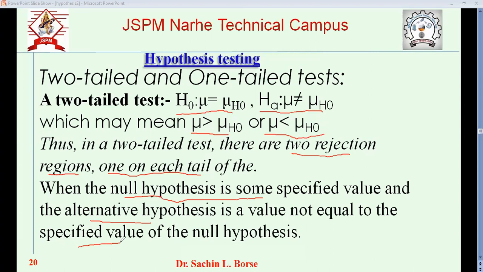In other cases, if that is not true, if mu is greater than mu h0, this can be your alternative hypothesis, or mu is less than mu h0 will be your alternative hypothesis. Okay, so we will move on and see the diagram.